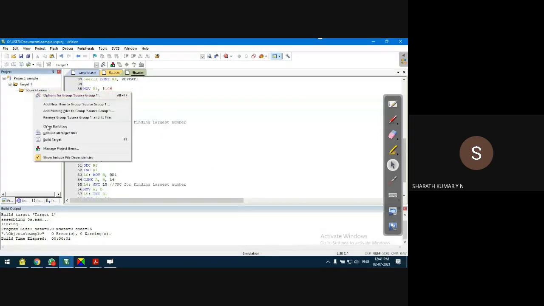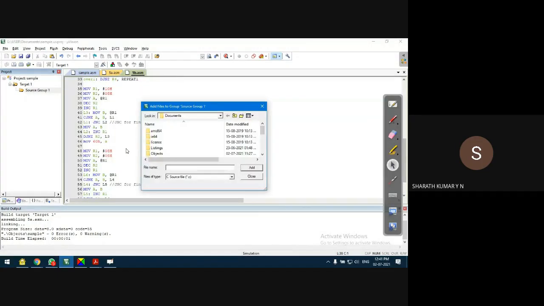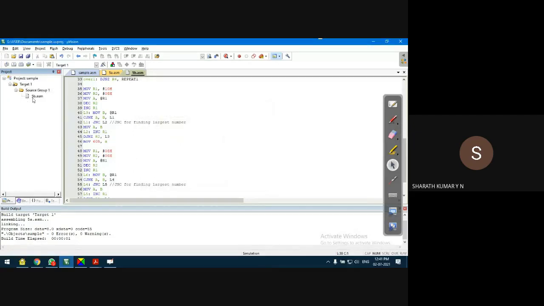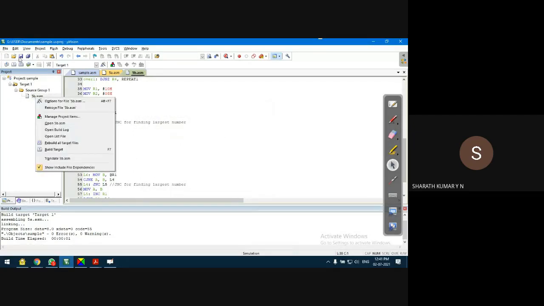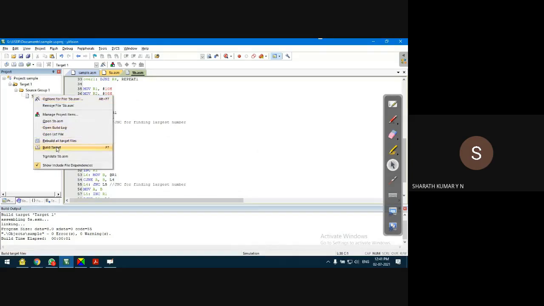I'll add the program to the project, add existing files to the project. The program is 5B. I named it so that I should not have any confusion. Add the program to the project. This is the program. I save the program. I'll check for the syntax error. Build target.